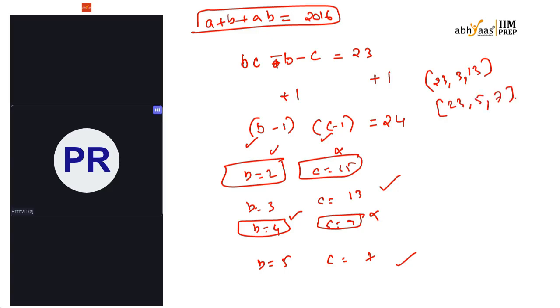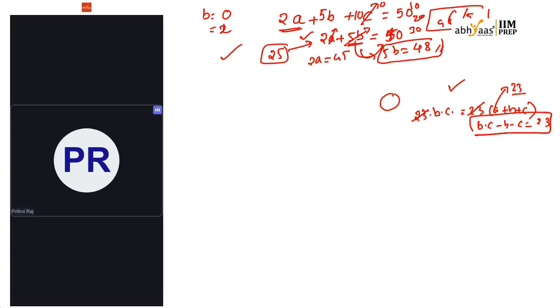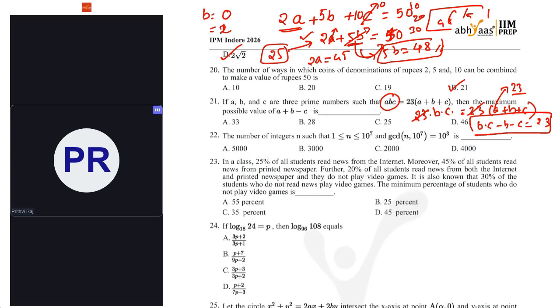So if I have to maximize A plus B minus C, just use these values, and I'll get 33 if I take this one. Okay, so 33 is the right answer.